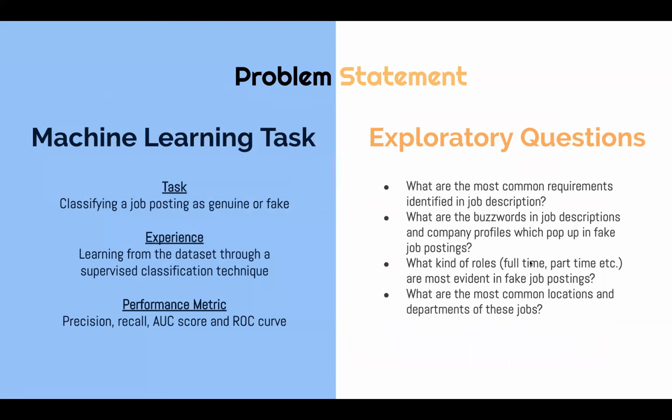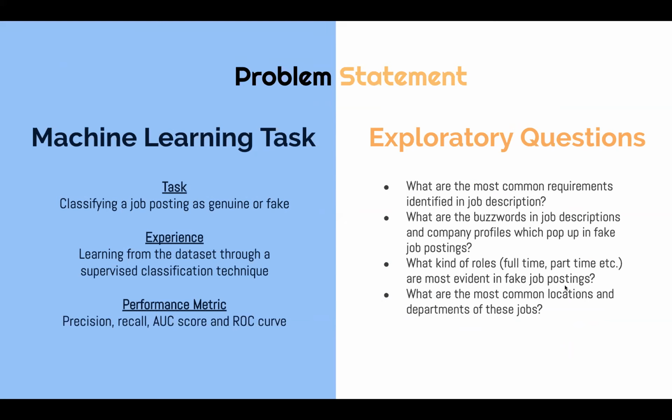To put this problem into machine learning language, we form the problem statement. Here we want to build machine learning models to classify a job posting as fake or not. To achieve that, we will let the classifier learn from the labeled dataset. During the learning process, the goal of the classifier is to maximize precision and recall, which are great performance metrics when evaluating an imbalanced dataset.